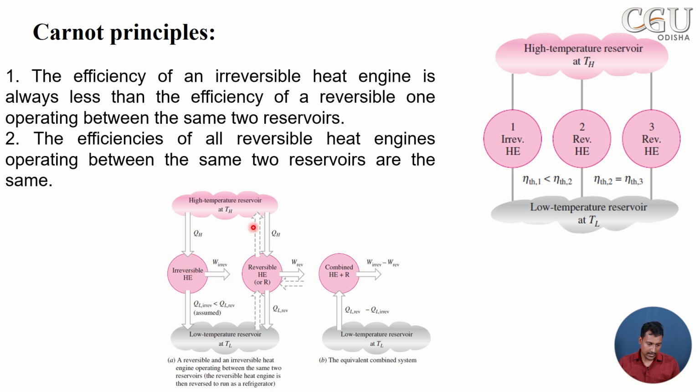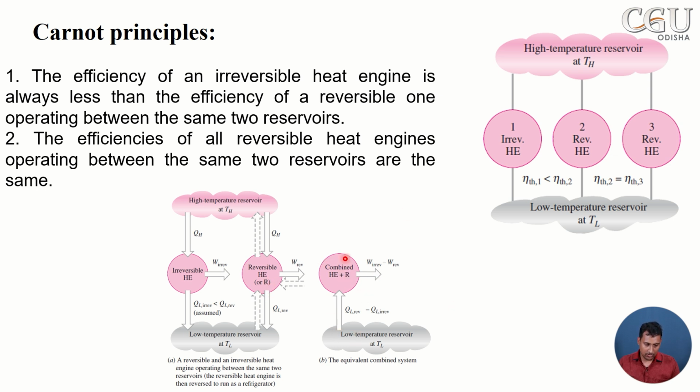the irreversible heat engine, which is rejecting heat QH to the source, and the net effect will be 0. Here adding QH, here subtracting QH, so now the net effect is 0. As a result, we will get this type of machine after combining the irreversible heat engine and the reversible heat engine refrigerator. So we will find out this concept.